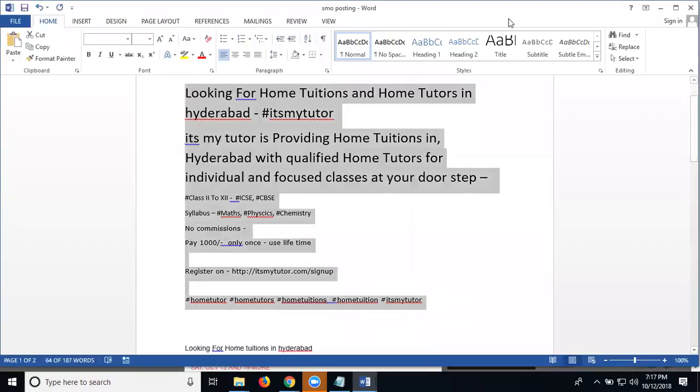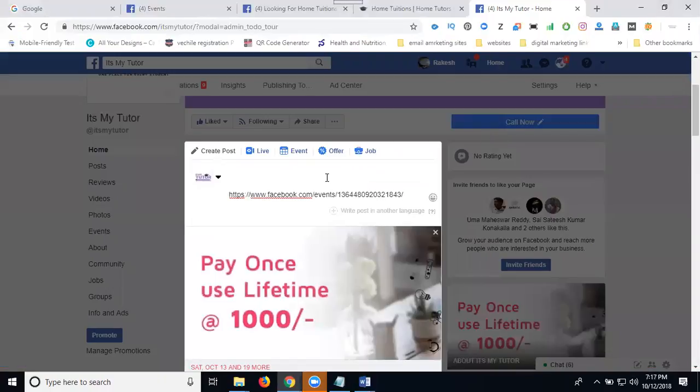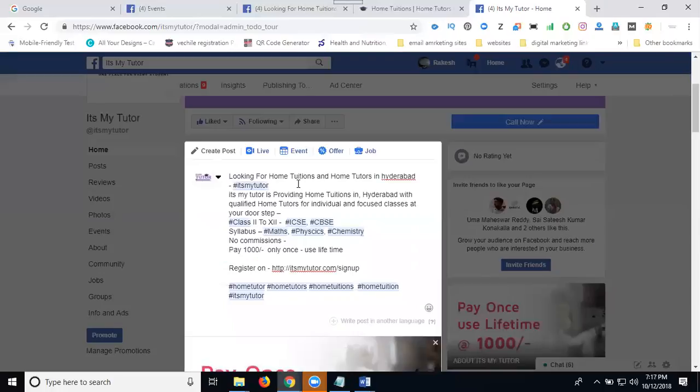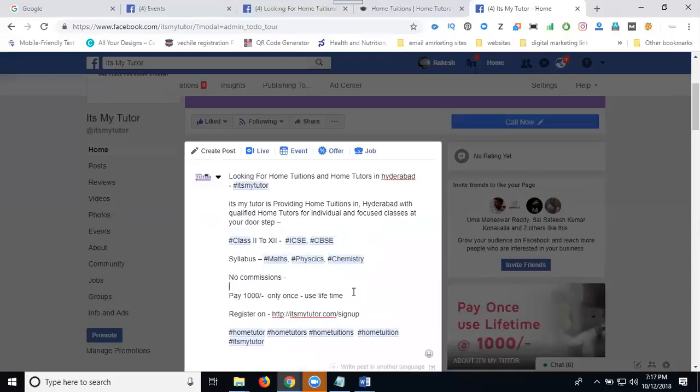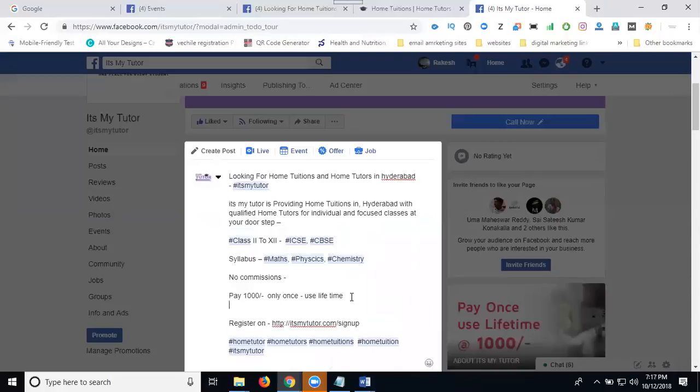Select it. Paste it. Give me a space. Reference: get 250 cashback.